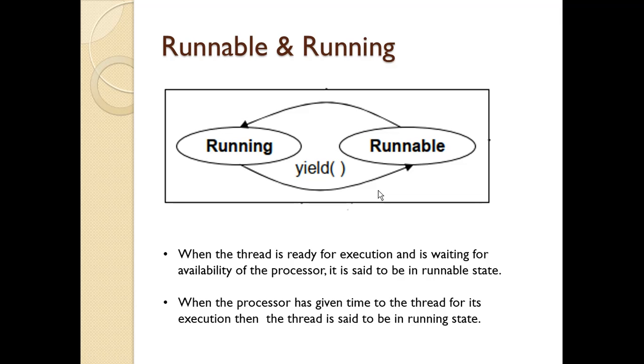If multiple threads are stored in a queue and all the threads have equal priority, then some slots are given to each thread for its execution, and based on the round robin scheduling algorithm, that is first come first served basis, the threads are executed.